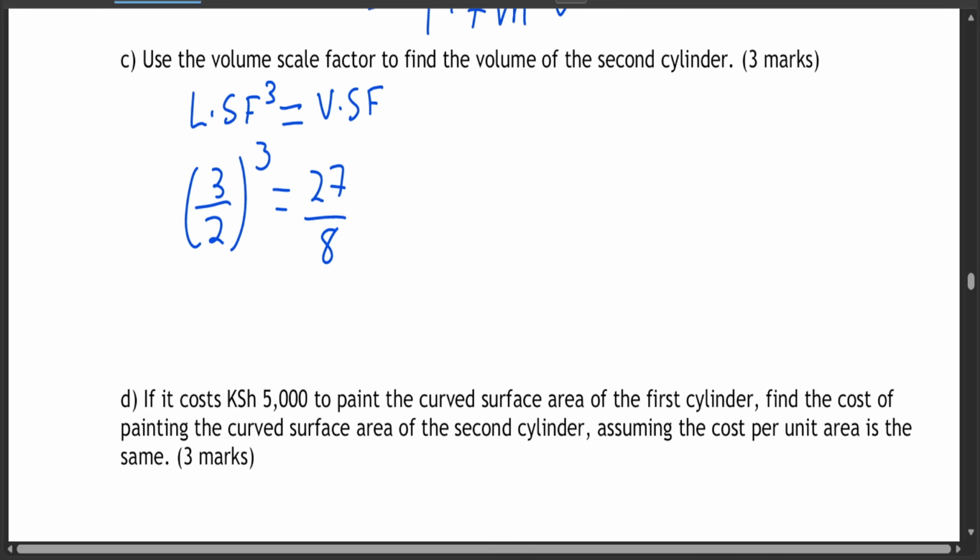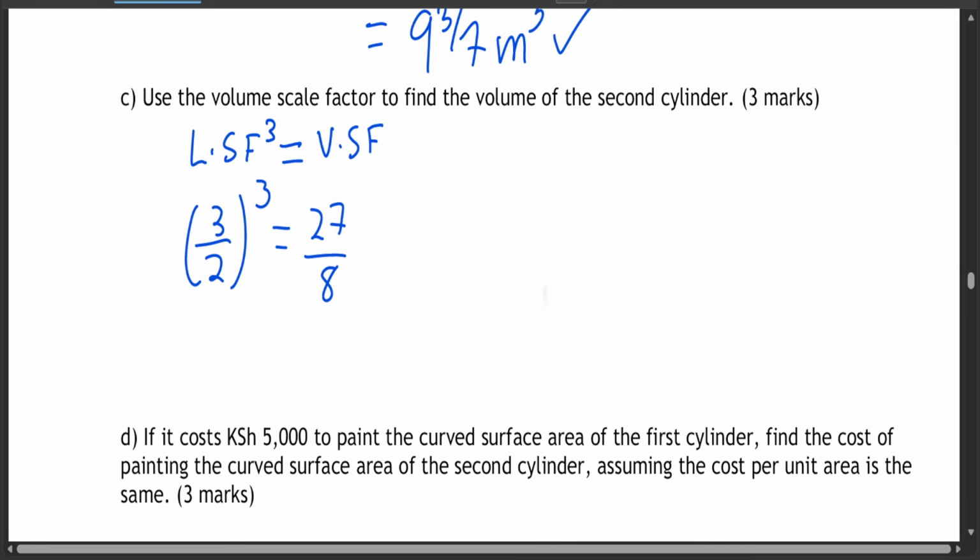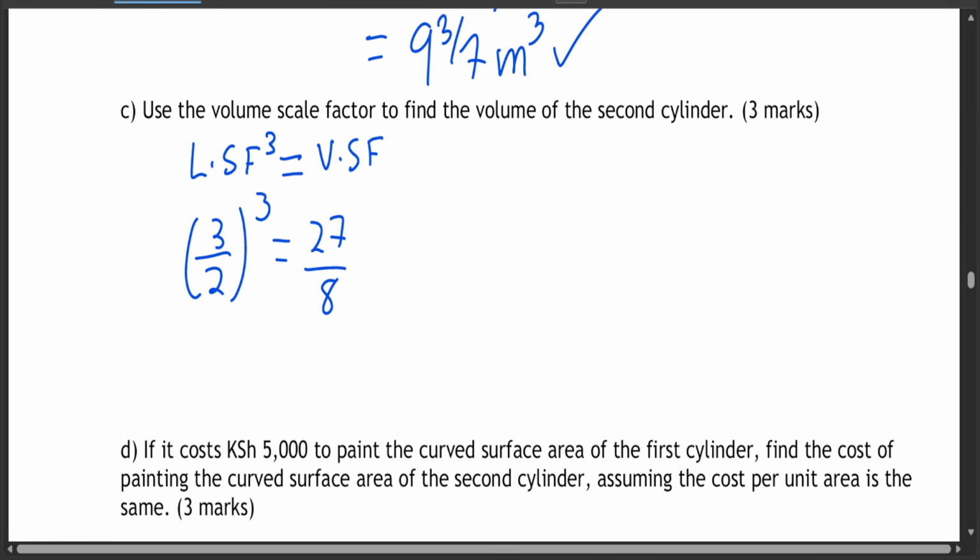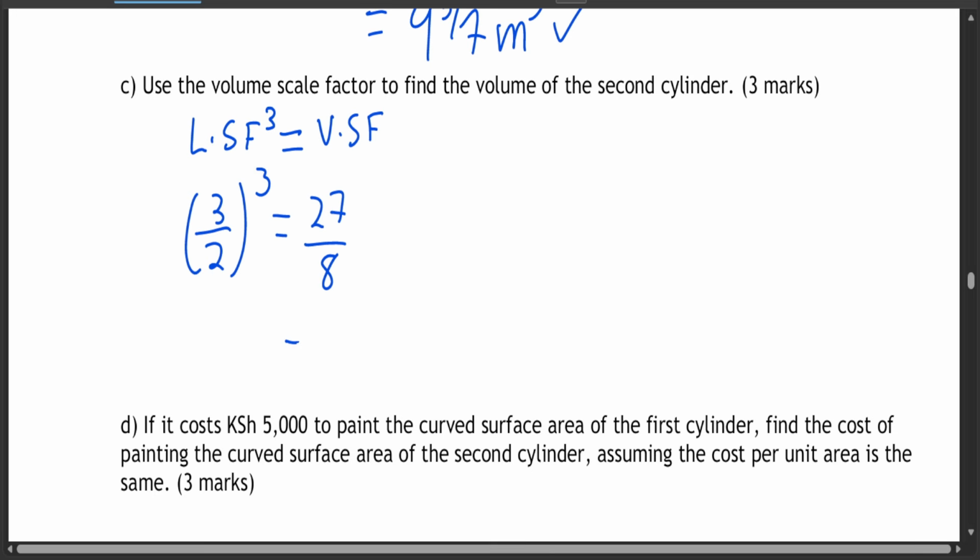Use the volume scale factor to find the volume of the second cylinder. So the volume of the second cylinder, okay, now the volume of the first cylinder we said is 66/7. Now for you to get the second one, you just take the first one, which is 66/7.